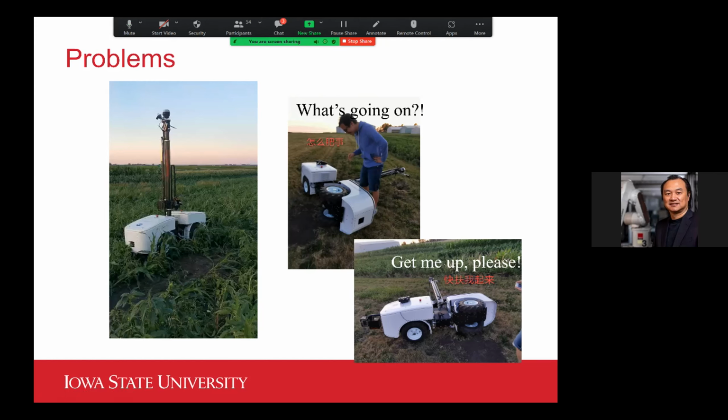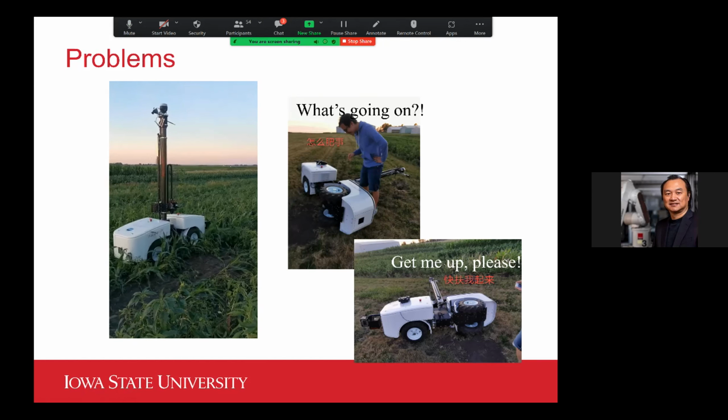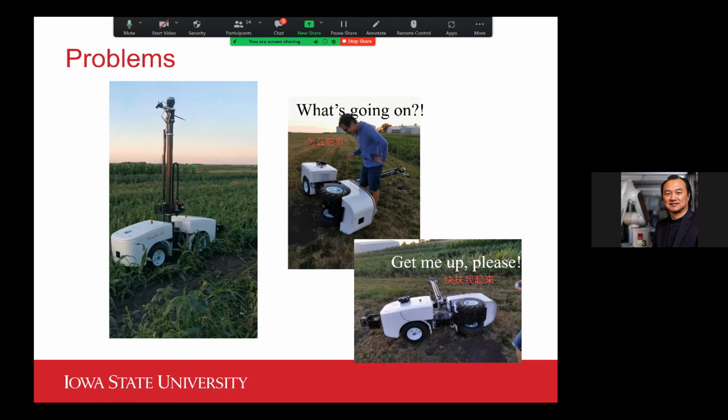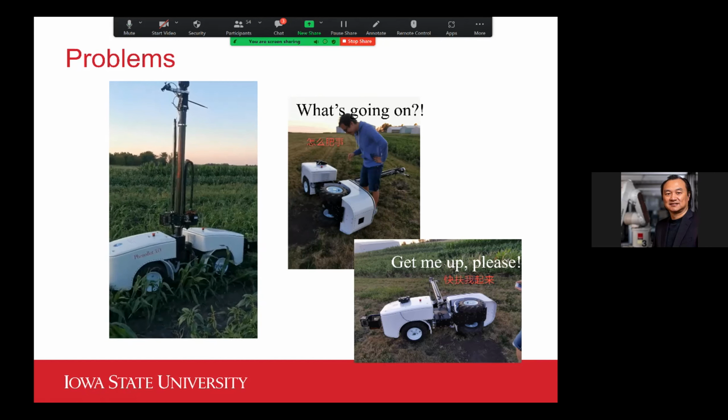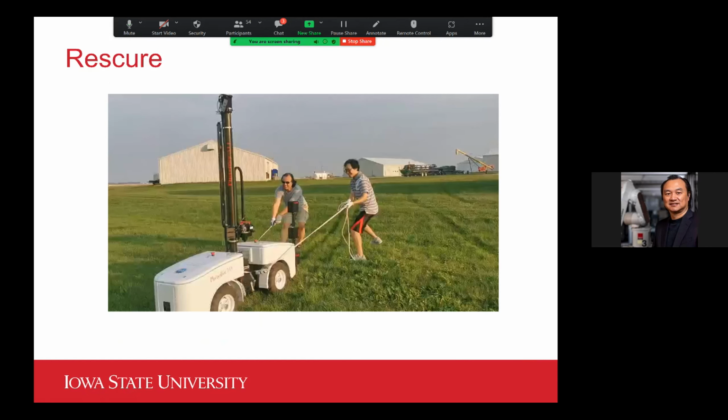So we learned a lot through the test last year, and that really pushed us to rethink our design. That's the time when we had to rescue our robot when it failed in the field.